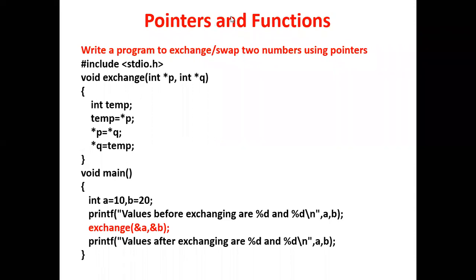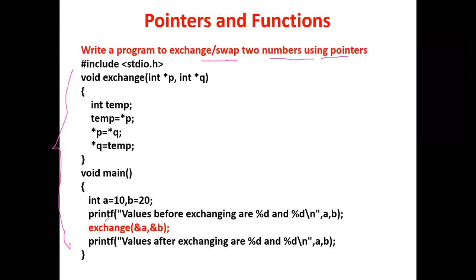So the next one is: write a program to exchange two numbers using pointers. So this program is swapping of two numbers using pass by reference.